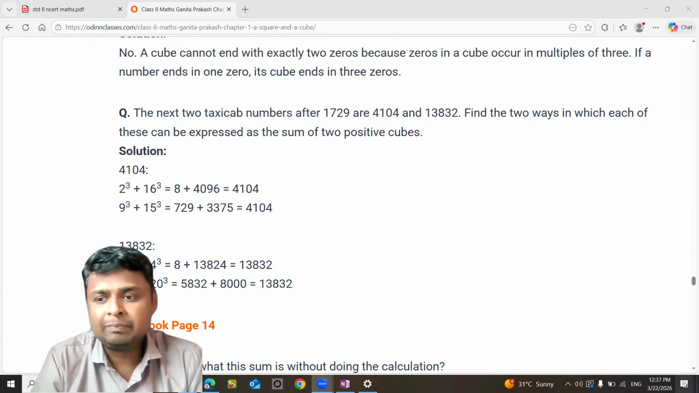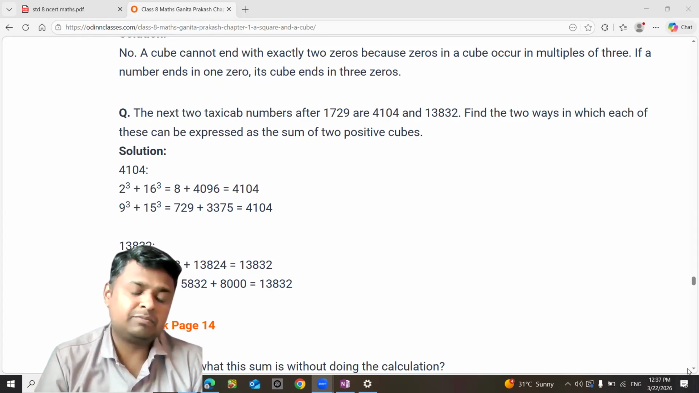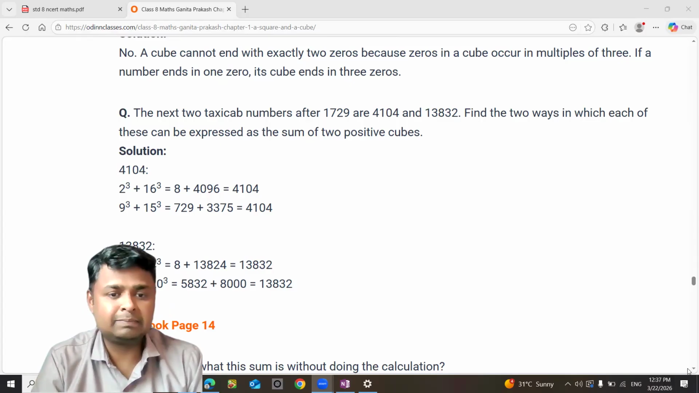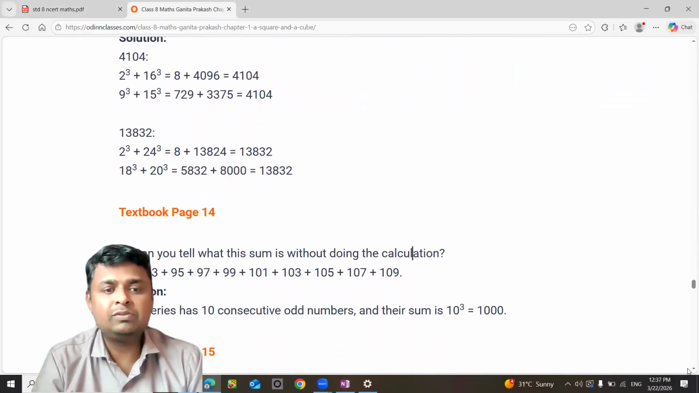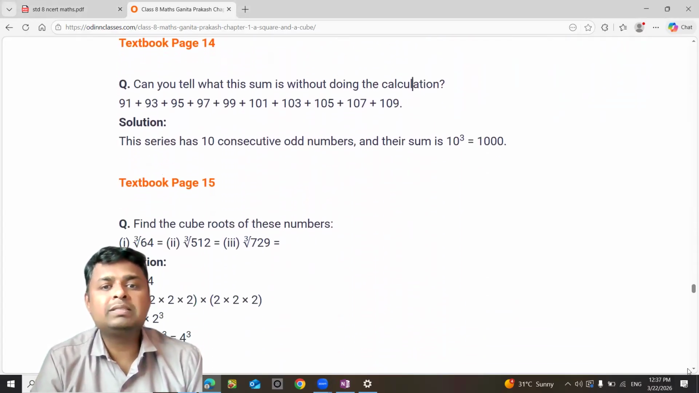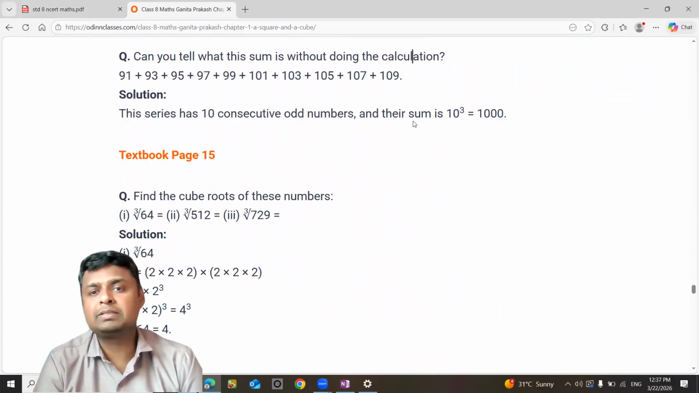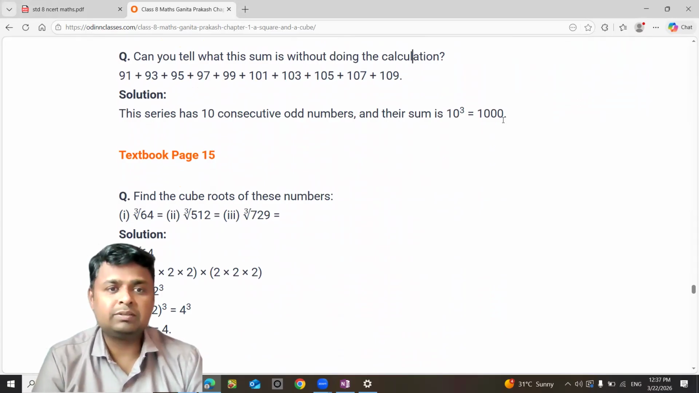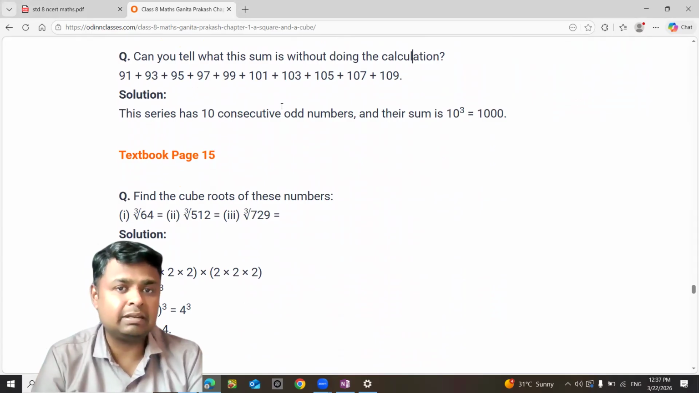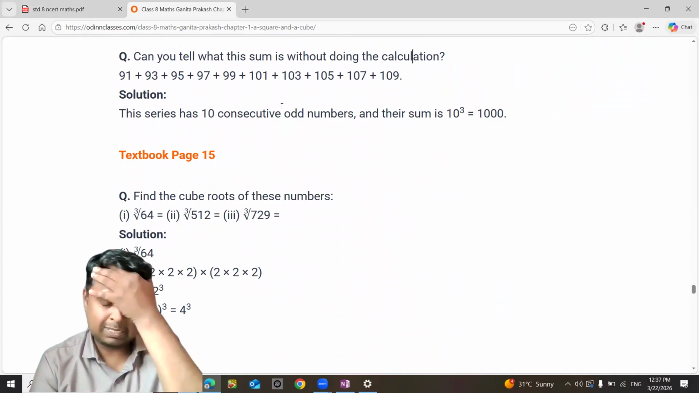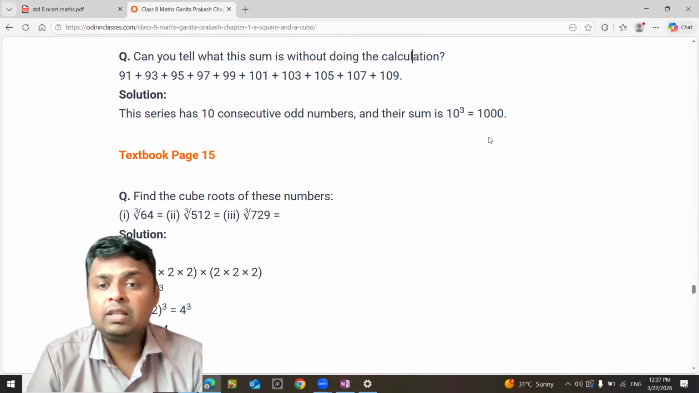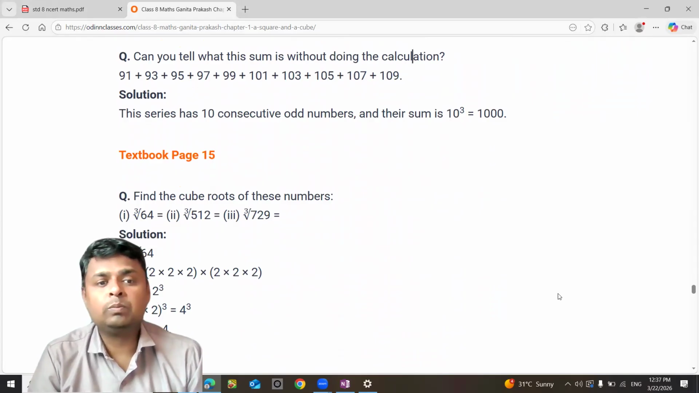Now how will you get it? You have to try different numbers. Without trying, you will not understand this. Try different numbers and then you'll see. Can you tell what the sum is without doing the calculation? Now look at these consecutive odd numbers. Their sum is 10 cube, that is 1000. Remember this trick: if there are 10 consecutive odd numbers, then we can just write that sum as 10 cube.